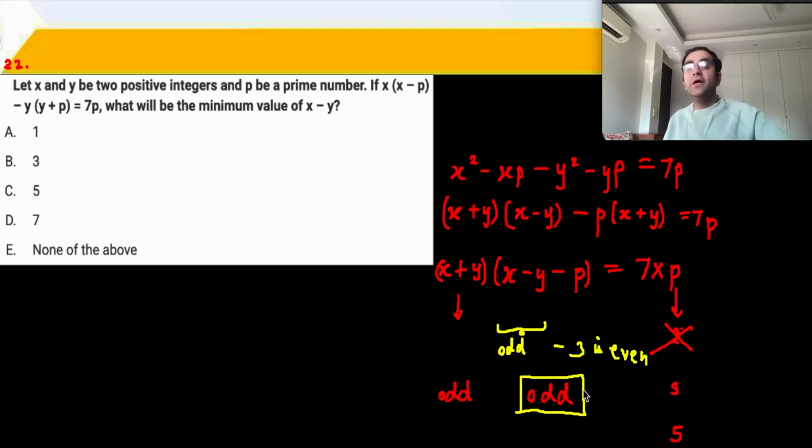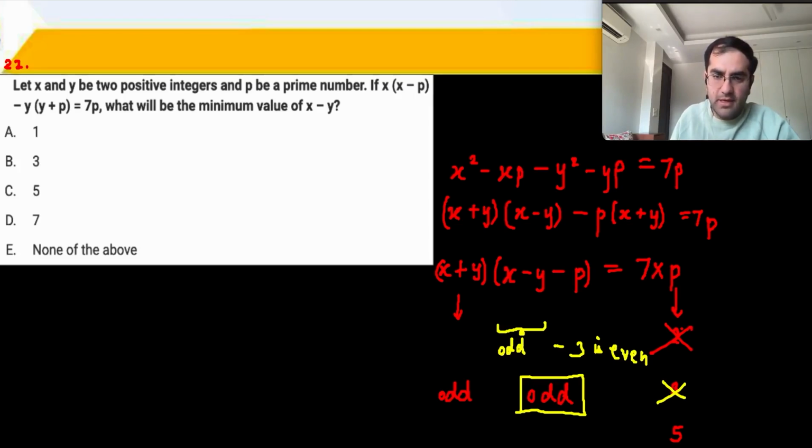So we want an odd number, but when x plus y is odd, x minus y minus p is definitely even. That means that this is also not possible. That means that p as a prime number 2 did not work and any other odd prime number did not work. That means that this equation does not exist.